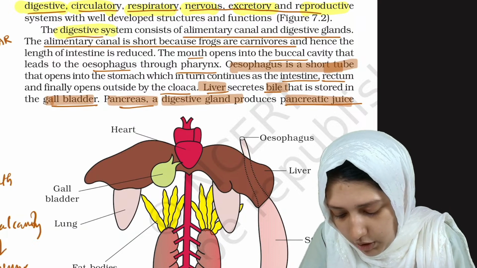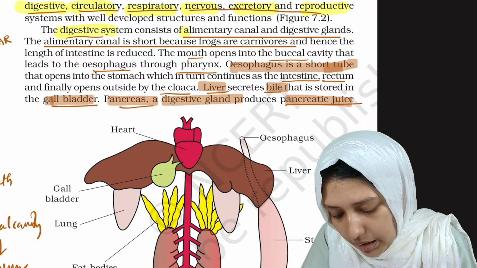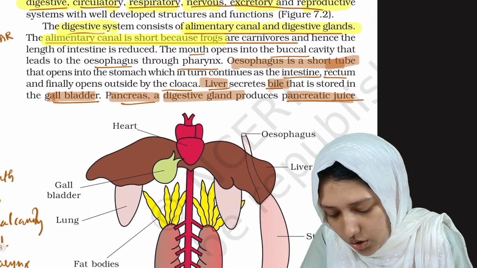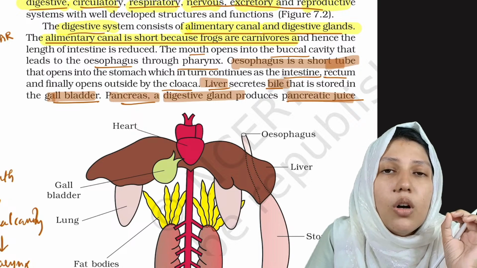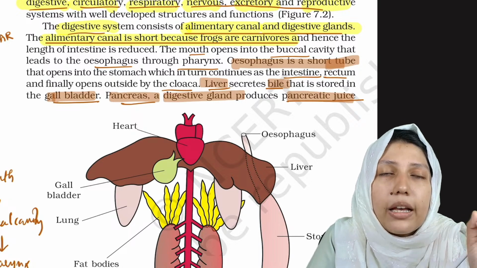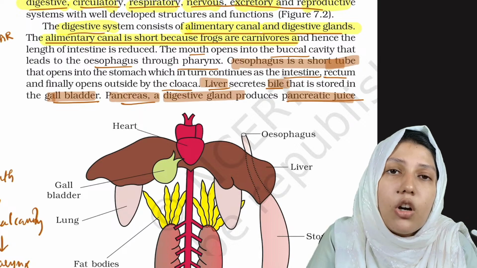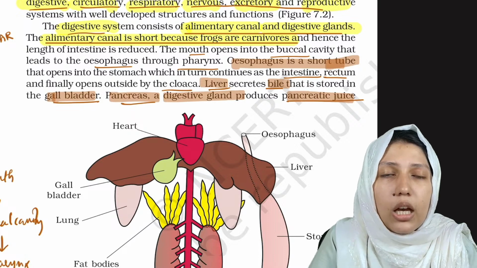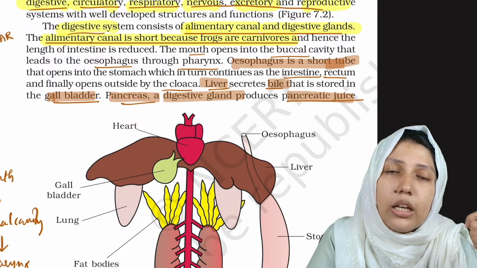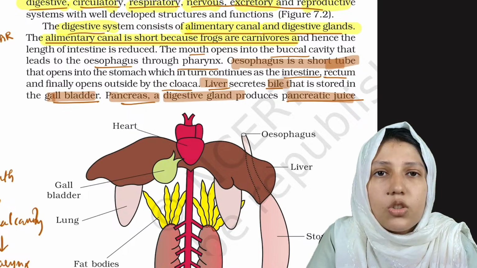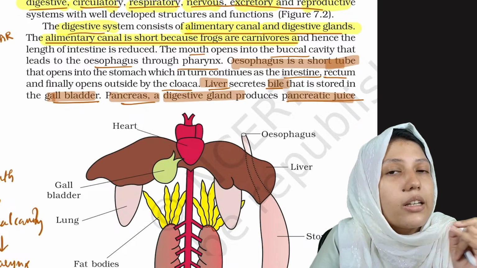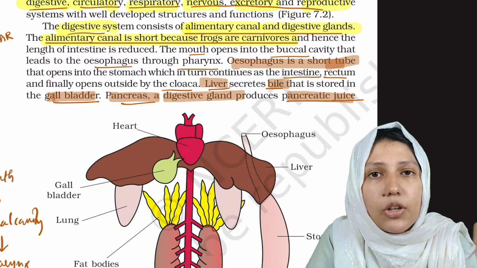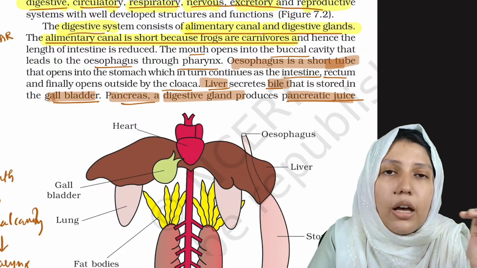The digestive system consists of the alimentary canal and digestive glands. The alimentary canal is short because frogs are carnivores. So they can ask it as an assertion-reason question. The frog has a short alimentary canal, which can be the assertion, and they are carnivores, which can be given as the reason. So what is the right answer? The assertion is right, the reason is also right, and the reason is the correct explanation for the assertion. So they have a short alimentary canal, and they are carnivorous.